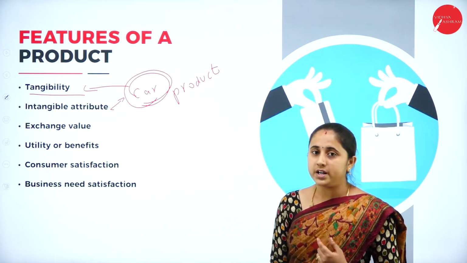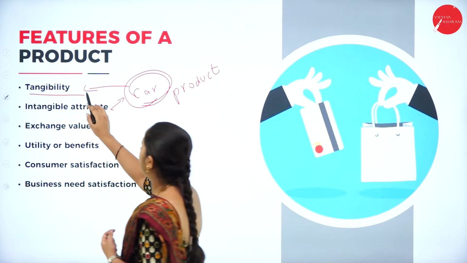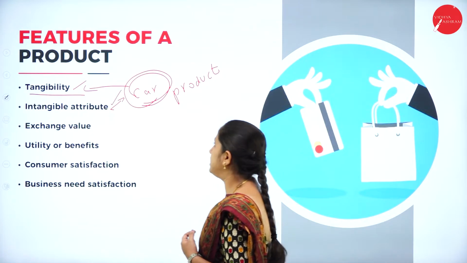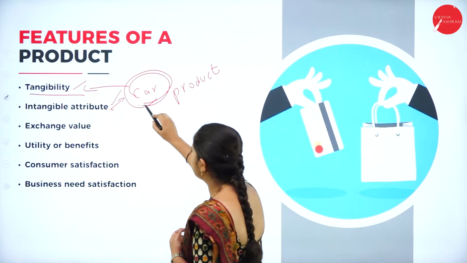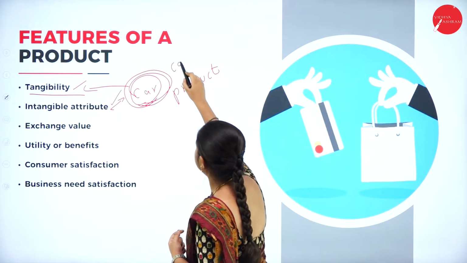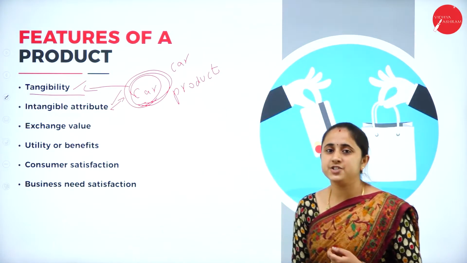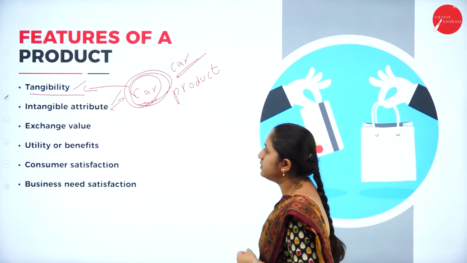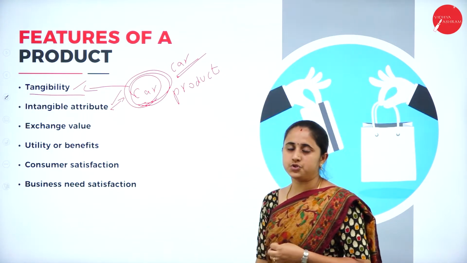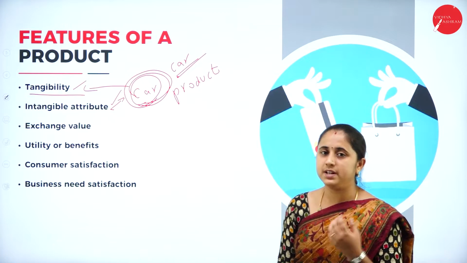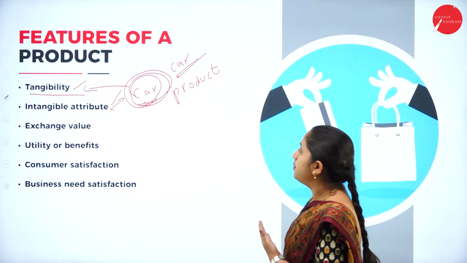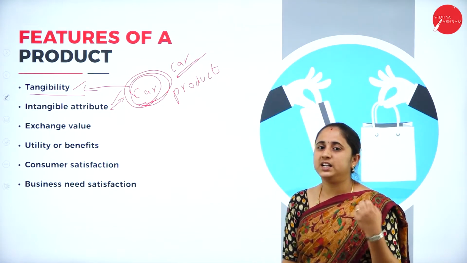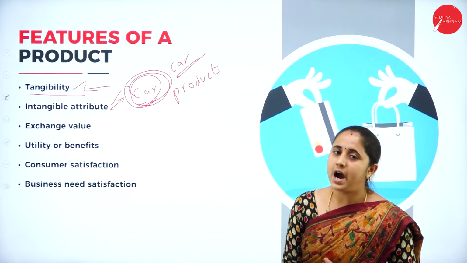So your product should have this feature or quality. One is tangibility, then intangible attributes. So here in this example, car is a tangible good. It has tangible quality as well as intangible attributes. That means customer will expect some intangible benefits from the product. So it should have both the qualities, tangible and intangible attributes.